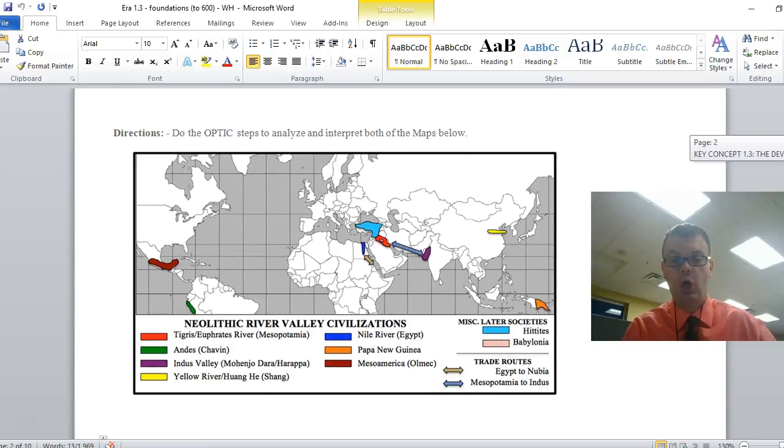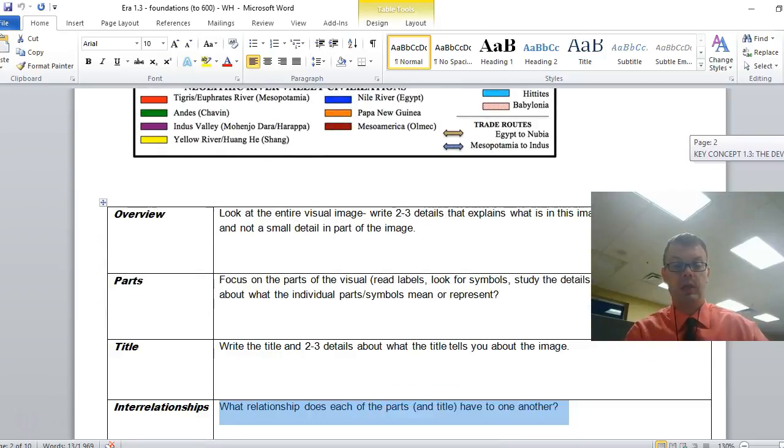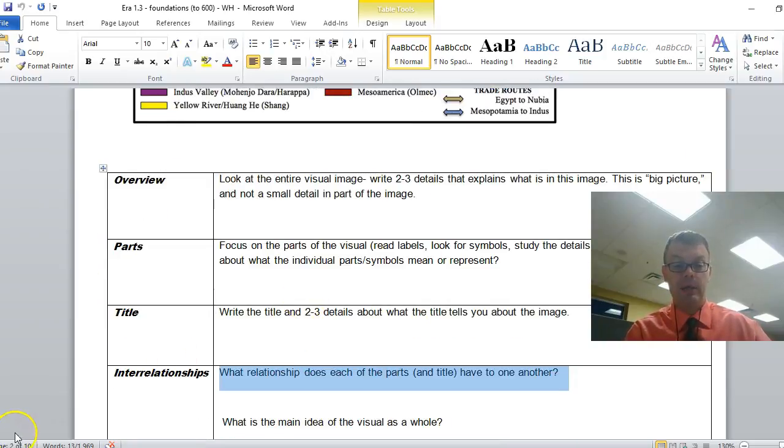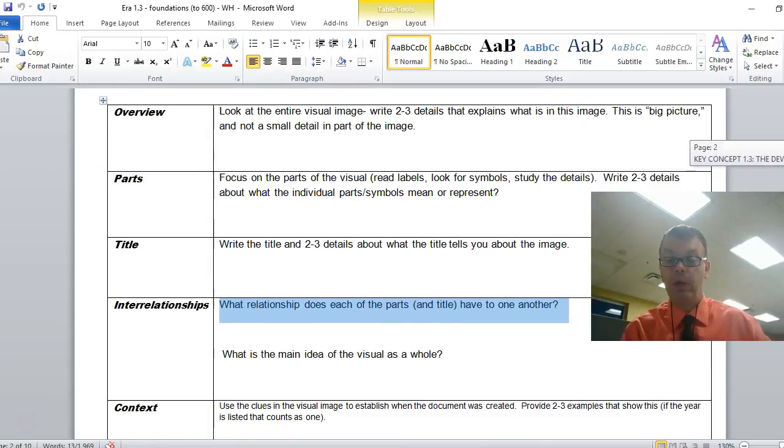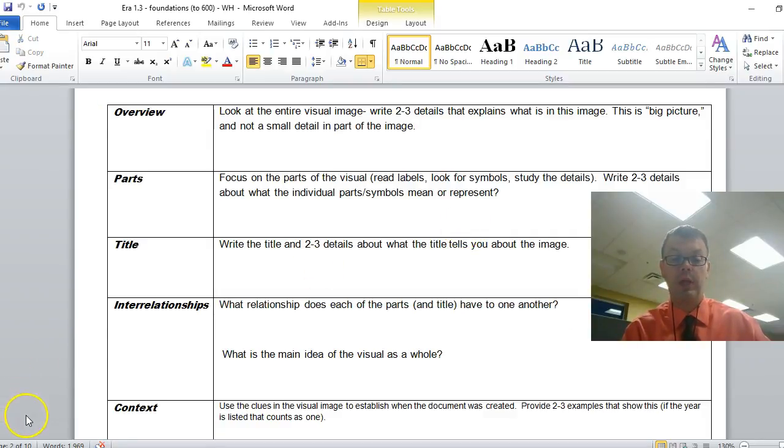So go do O, P, T, and I. Start on your own, and go ahead and do that now. And instructor, please pause this for about 2 minutes so the students can get it done. Okay, now that you're done, why don't you compare and share with the person who is next to you. Go ahead and do that now and take about 1 minute to get that done.